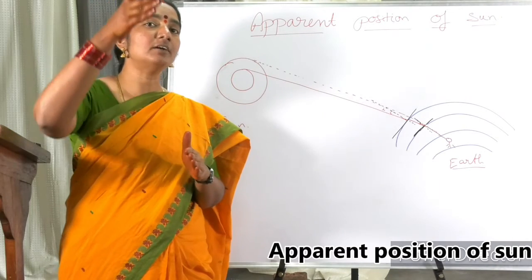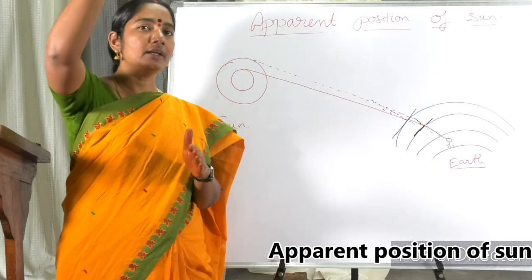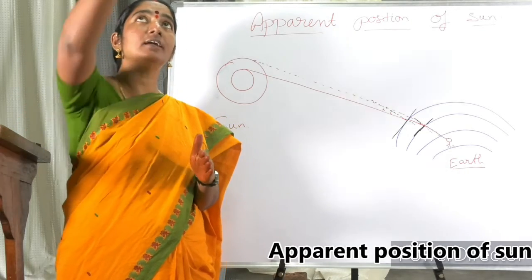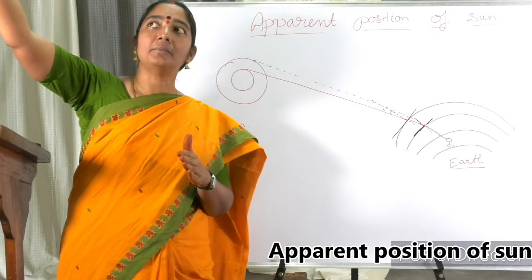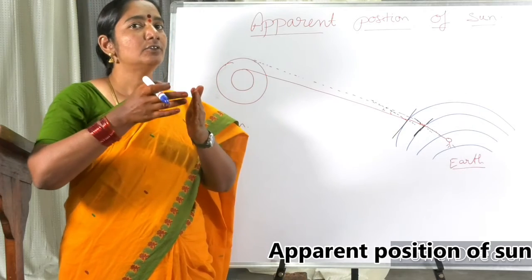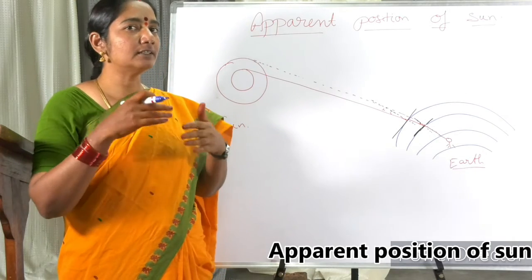The light ray enters the Earth's atmosphere and goes normally. But in the morning and in the evening we are getting inclined rays.